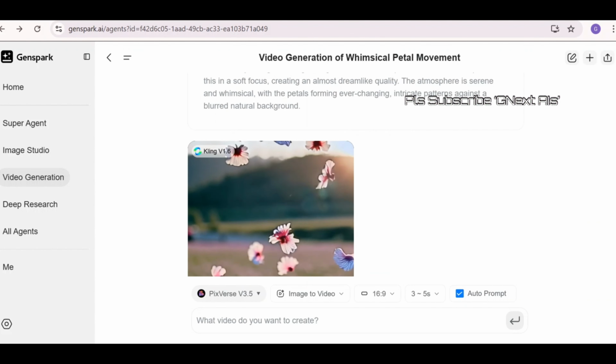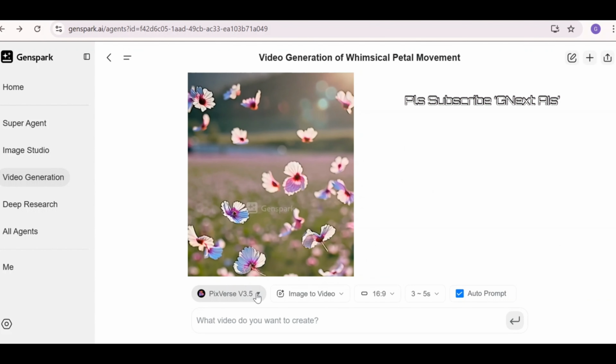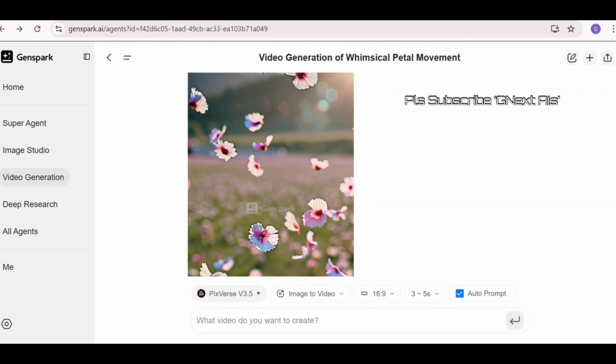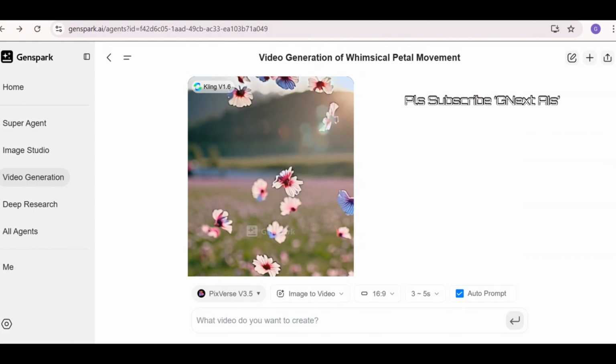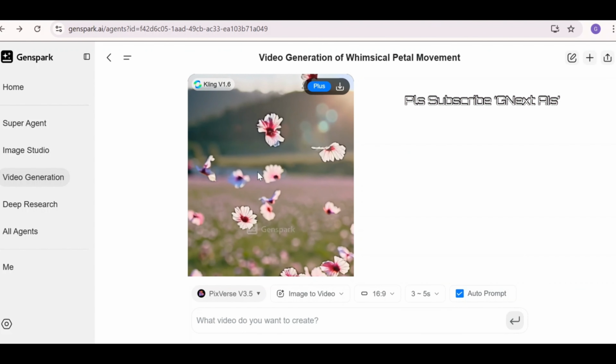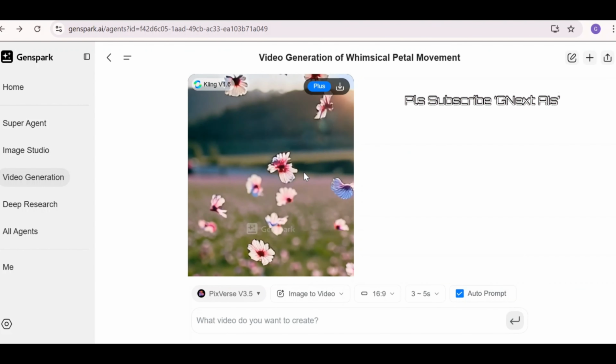And after that, based on your model, you can use Pixverse, Kling AI, Luma Labs. Here I have chosen Kling AI because it's the gold standard in video generation. If you see, it's generating these things. The petals are falling, but anyway, these are not petals. These are complete flowers, you can say small flowers. So those are falling, right? Apart from these things, you can generate only one video for a day, and after that it will ask you for the plus plan.